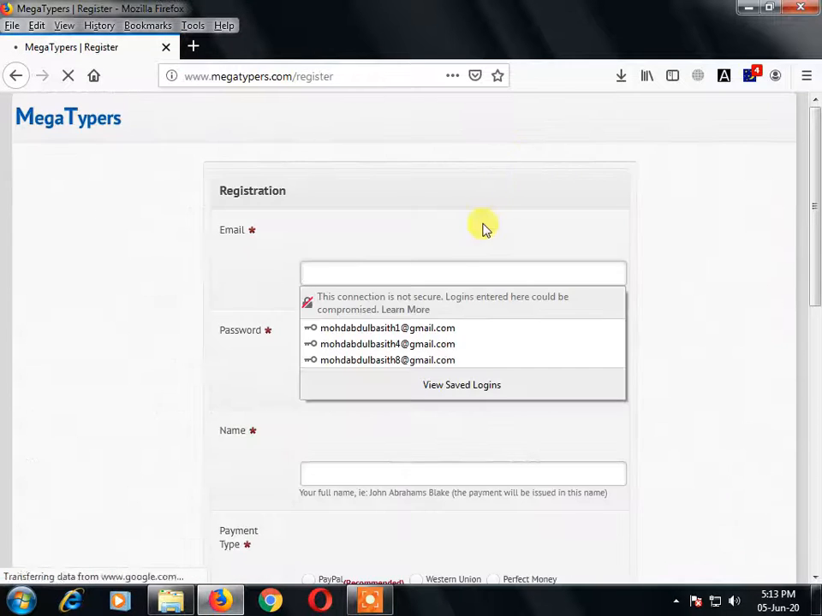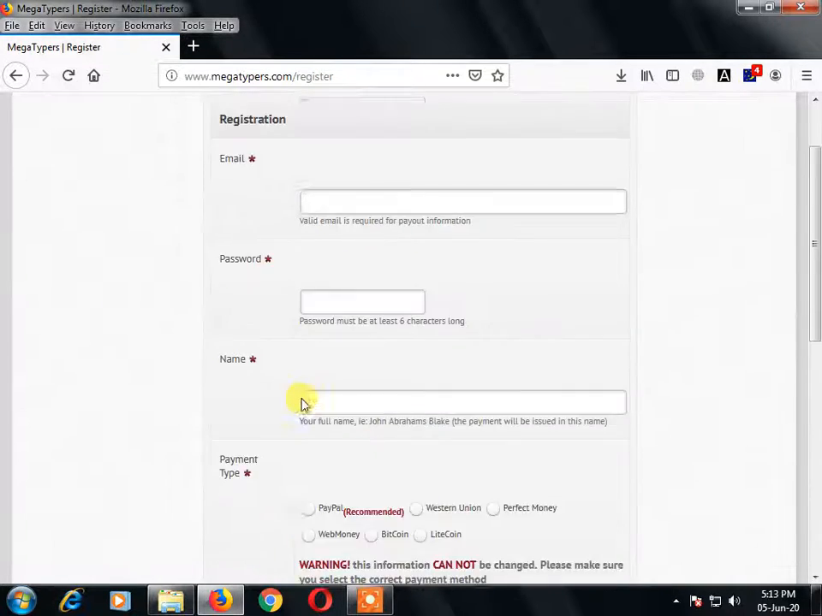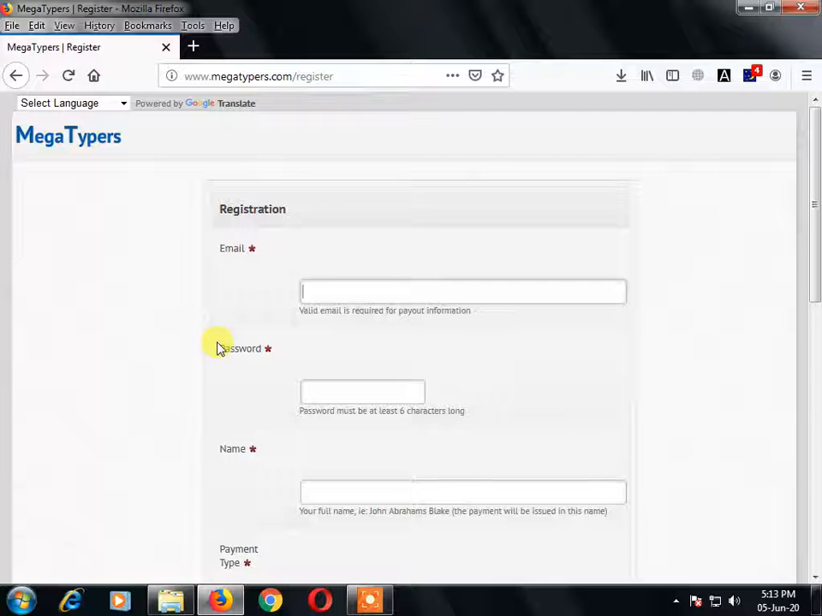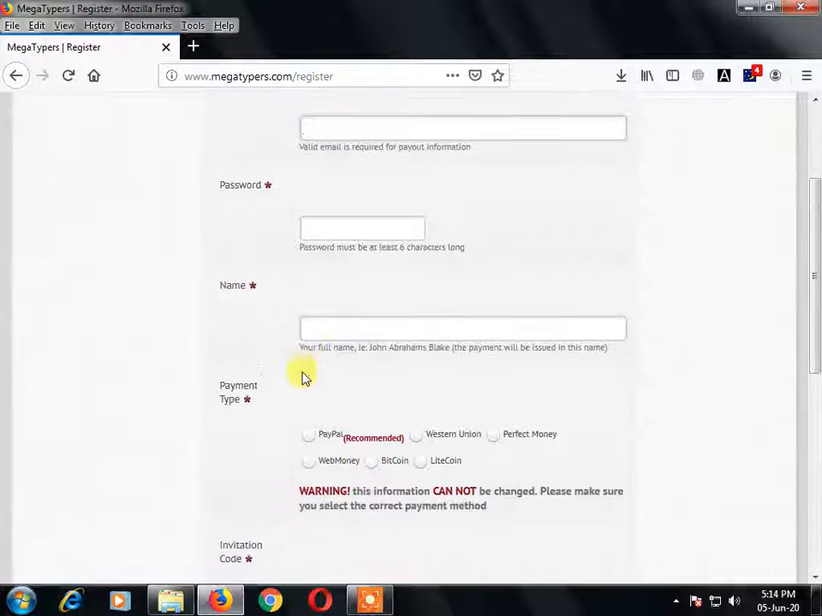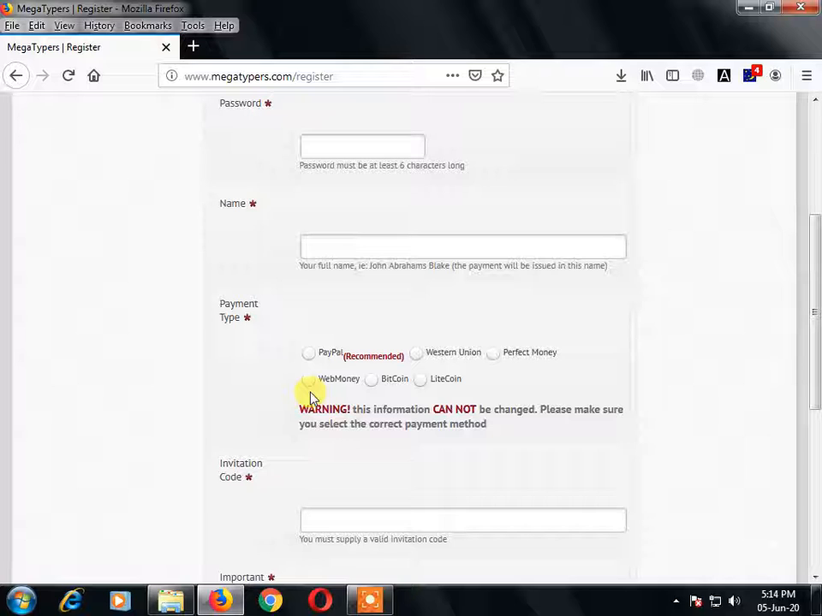Click on it and all the fields are required here. See this email and password you are seeing is the login to the website. You can use this email and password to log in at the website. Here you can enter your name, any name, full name, however you want to enter it. In the payment type, see there are so many payment options already mentioned here: PayPal, Western Union, Perfect Money, Web Money, Bitcoins, Litecoins.